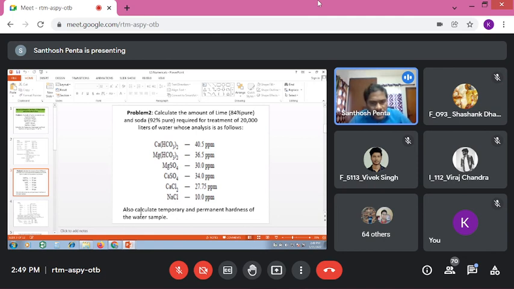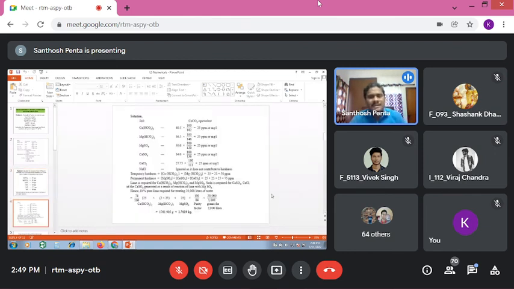Now also calculate temporary and permanent hardness. See here, these are the temporary. What are the permanent? All these three are permanent. You have to calculate the hardness, that's not a big deal. First of all, we have to convert into equivalents of calcium carbonate. Please remember this. Calcium bicarbonate strength was given as 40.5, so 40.5 into multiplication factor 100 by 162.